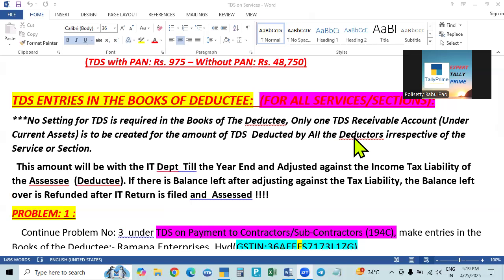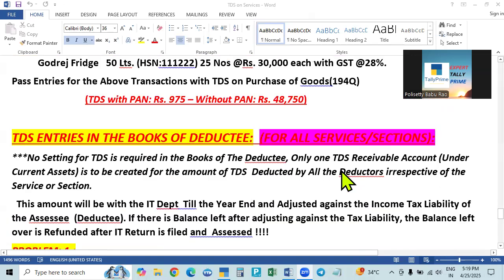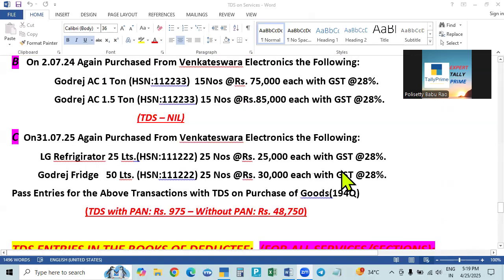Under the current assets, a TDS receivable account will be created. For services, you can create TDS receivable on services, and for the sale of goods, TDS receivable on sale of goods. Or you can simply create TDS on services or TDS on sale of goods. That is the only thing we have to do. Everything else is the same.